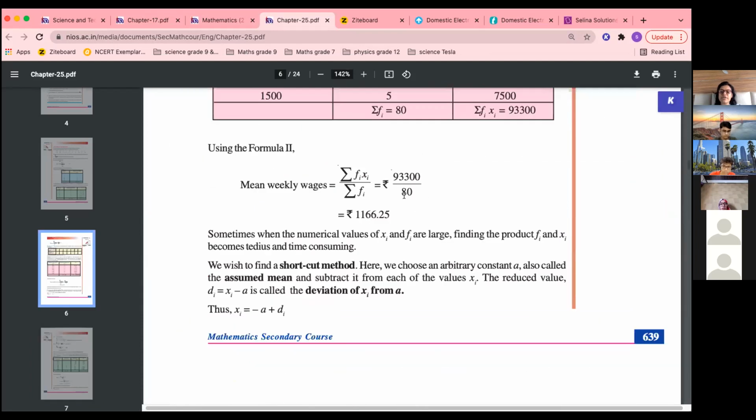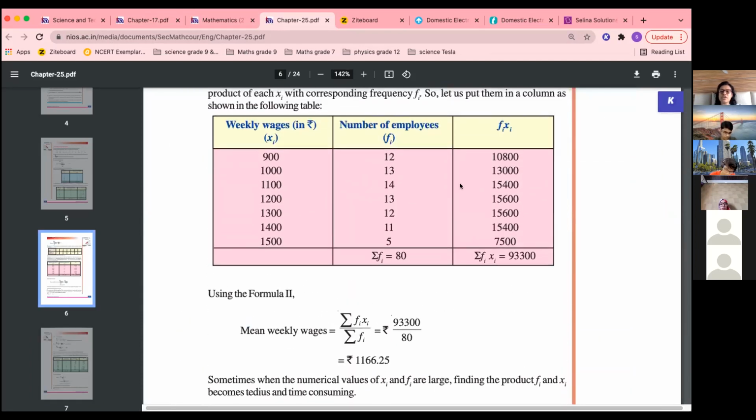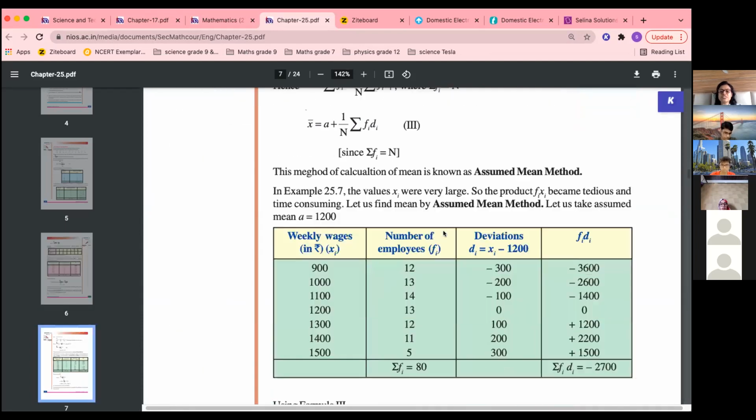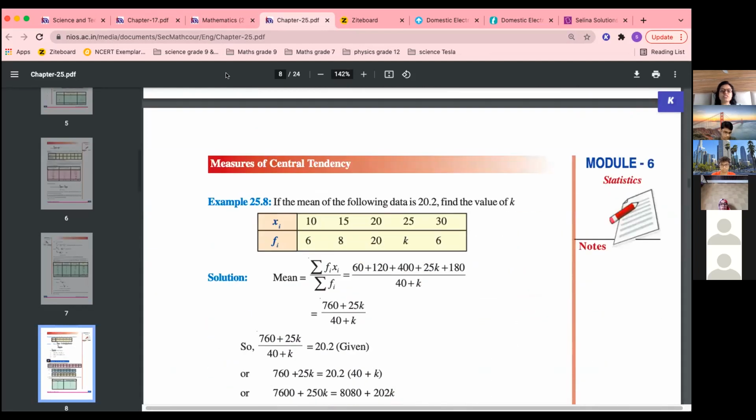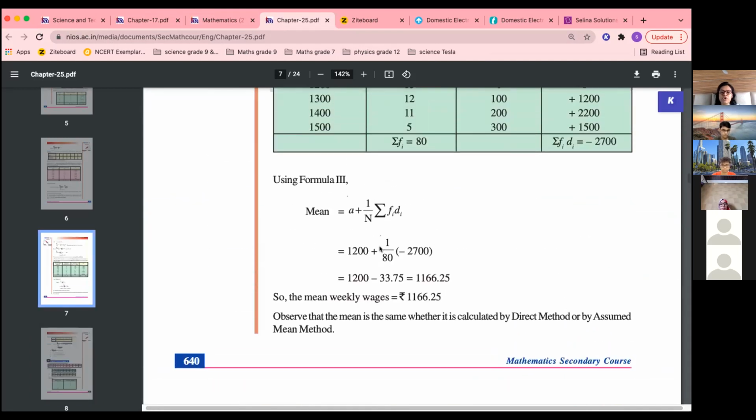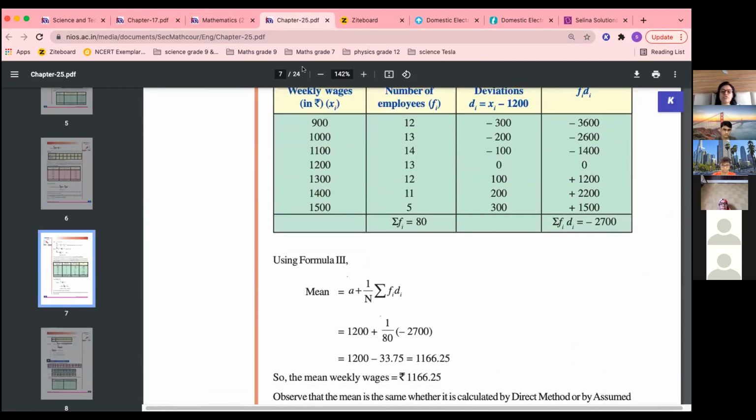So this was the direct method, sigma fi xi upon sigma fi. This is the assumed mean method or deviation method, you can call it either. What you have to remember in this is the formula, where a is the assumed mean.